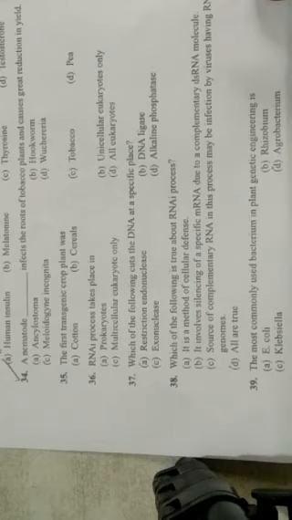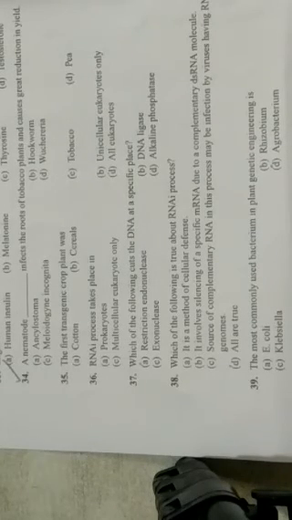Next, a nematode. You all very well know which is a nematode. A nematode infects the roots of the tobacco plants and causes a great reduction in the yield. A. Ancylostoma. B. Hookworm. C. Meloidogyne incognita. And D. Wuchereria. You all know Ancylostoma is for hookworms. Wuchereria bancrofti causes the elephantiasis disease, or what we call filariasis.